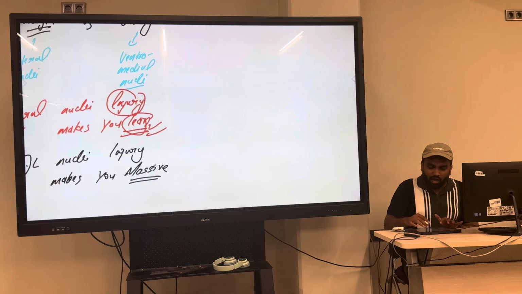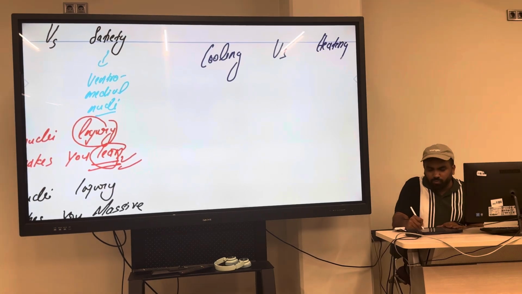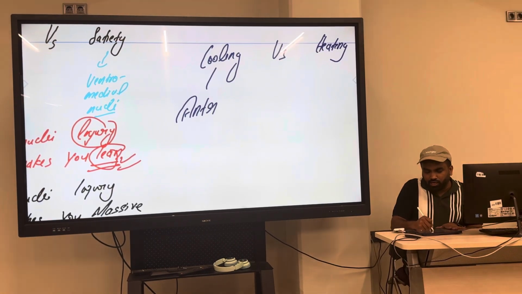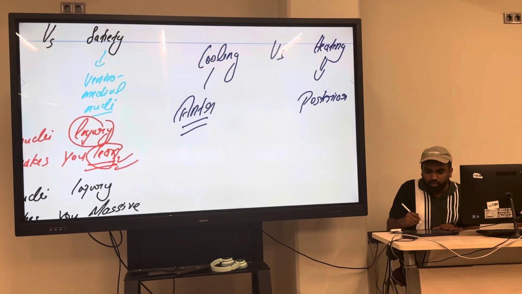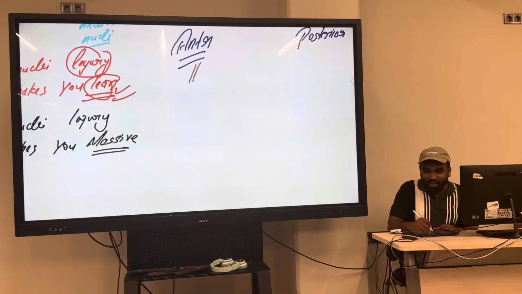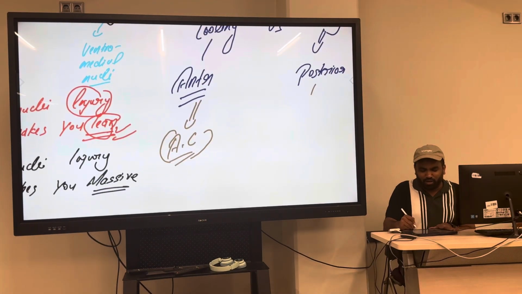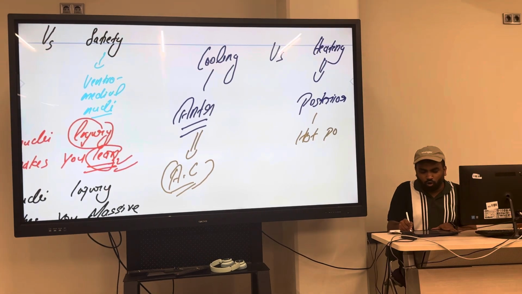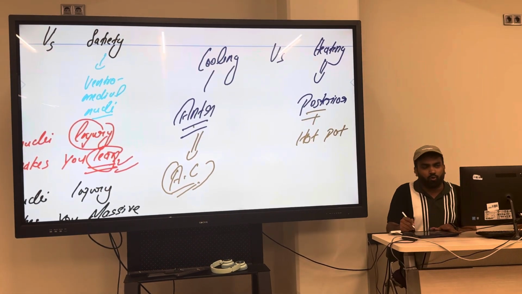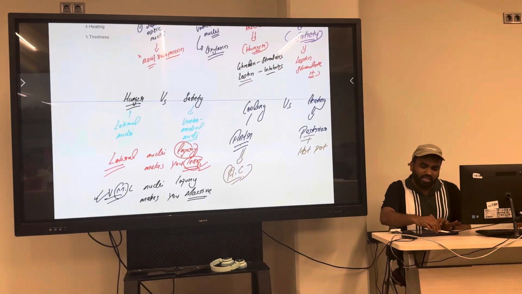Similarly, we have another opposite pair: cooling and heating. Cooling is by which nuclei? Anterior. Heating is by posterior. How can we remember it? Cooling, who does cooling? Air conditioner, AC. Who does heating? Remember hot pot, or posterior. Hot pot. Anterior is for cooling, then posterior is for heating.